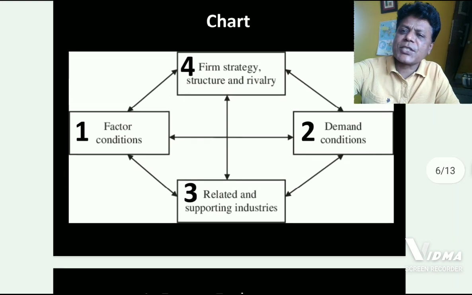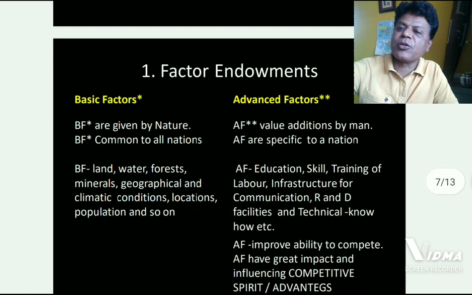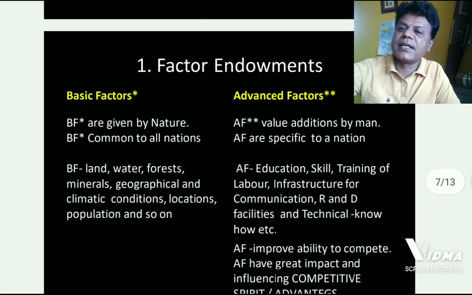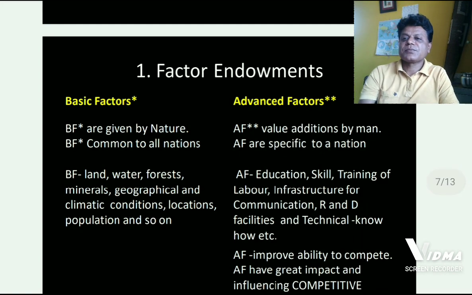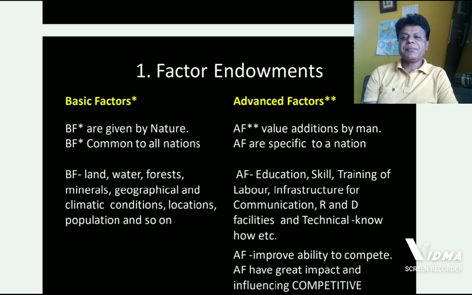After knowing this particular chart, we shall try to discuss these four attributes in detail as follows. We shall focus on one of the most important attributes of this particular theory, that is factor endowments. The factor endowments definition does not change here.